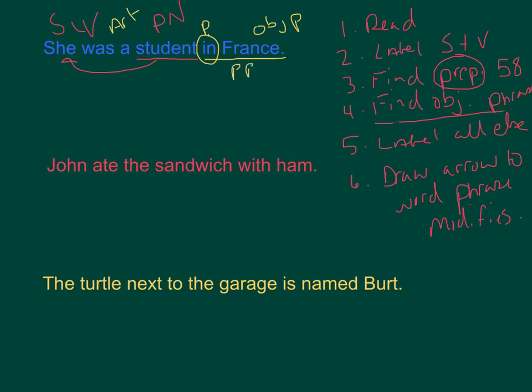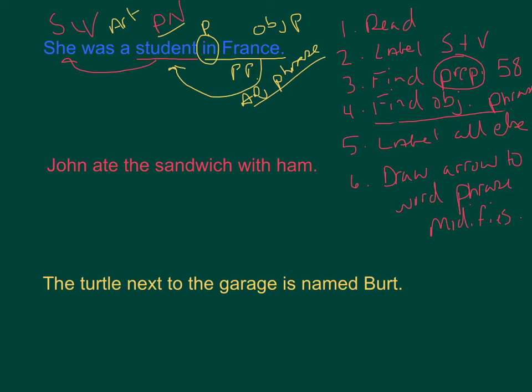Now, what is in France? Who was in France? What was going on? The student was in France. So student, we already said, is a predicate nominative. That's a subject, basically. So this is an adjective phrase, because it's modifying a predicate nominative.